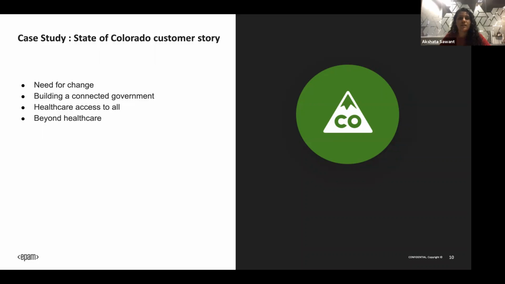The first thing they did was unlock the data, and they did it using API-led connectivity. API-led connectivity, which I have mentioned previously, is a term coined by MuleSoft, wherein we build API blocks and connect the different systems together. We unlock the data present in silos and different systems and bring it together. With the help of API-led connectivity and microservices, the data from different systems was connected.